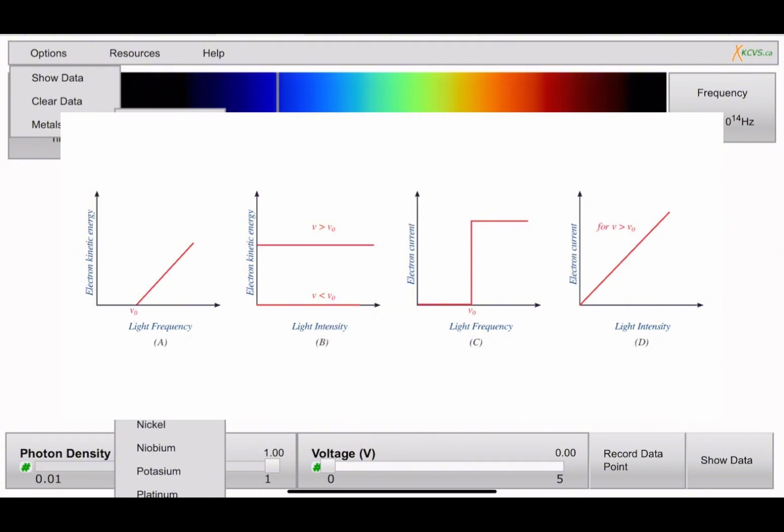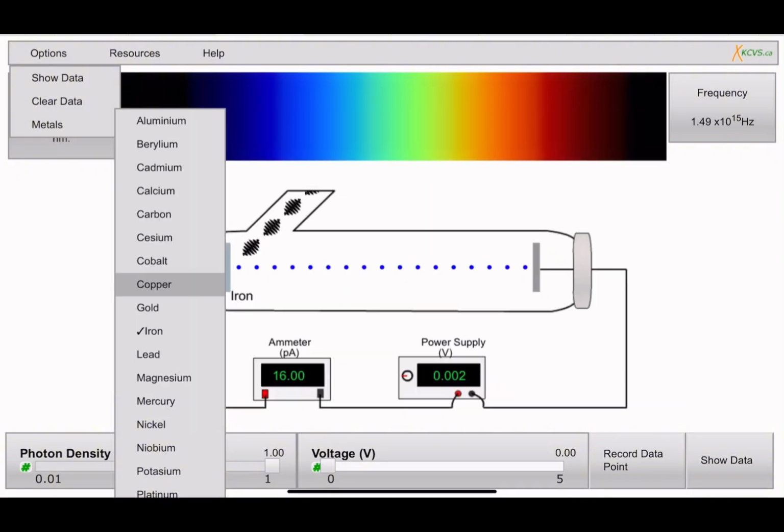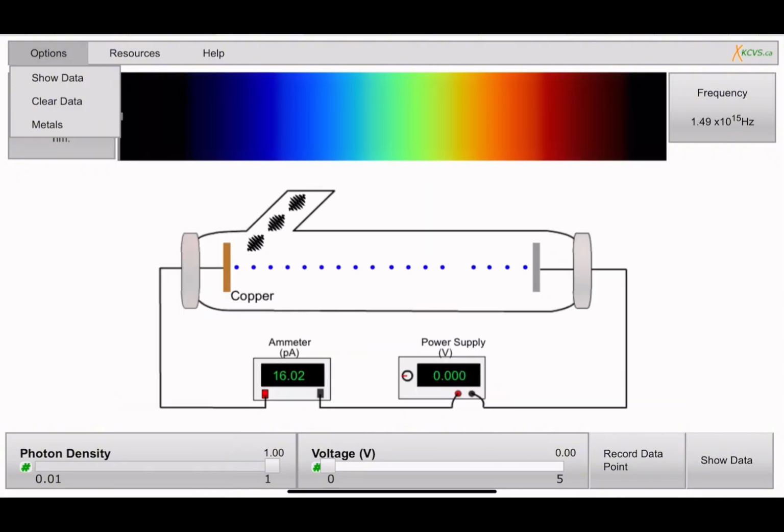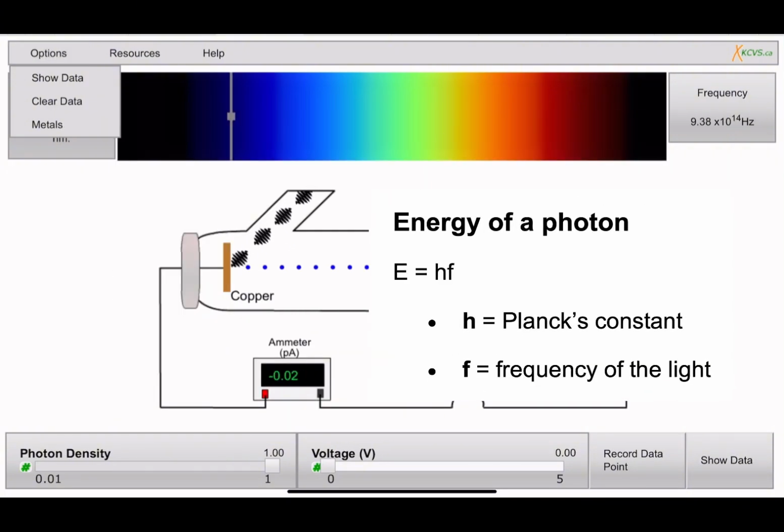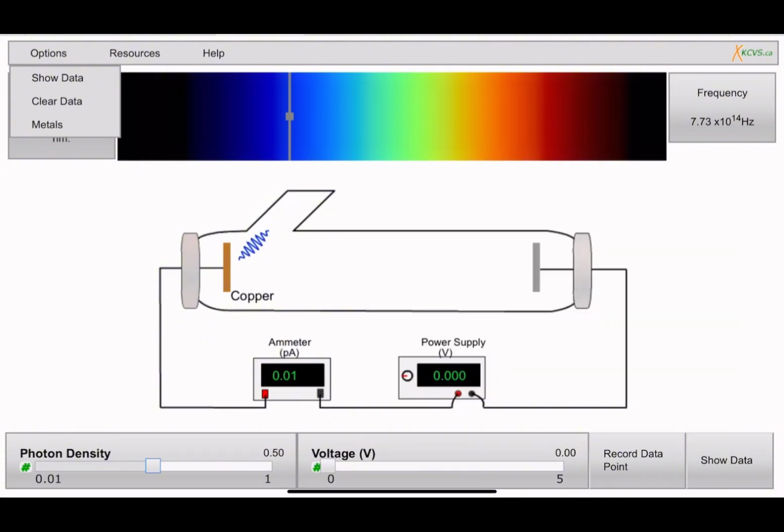Einstein solved the contradiction by proposing that light is made of particles called photons, each carrying a discrete amount of energy. The energy of a photon is calculated by multiplying Planck's constant with the frequency of the light. This means that the higher the frequency, the higher the photon's energy. And intensity equals the number of photons per second.